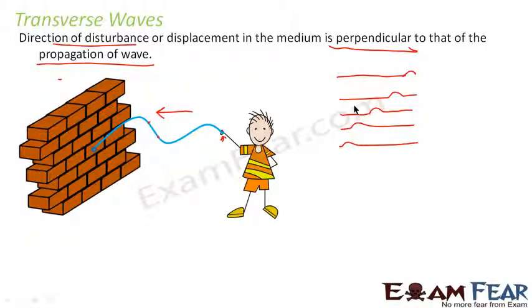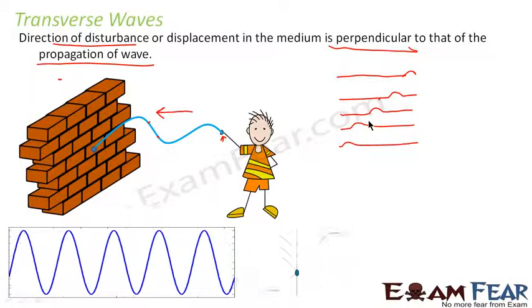Now as the adjacent section moves upwards, it pulls the next adjacent section upwards. So when this section moves upwards, it causes its next section, that is this section, to move upward. Again this causes the next section to move upward, and so on. So this is how the disturbance gets propagated along the string. So that is how a transverse wave propagates.